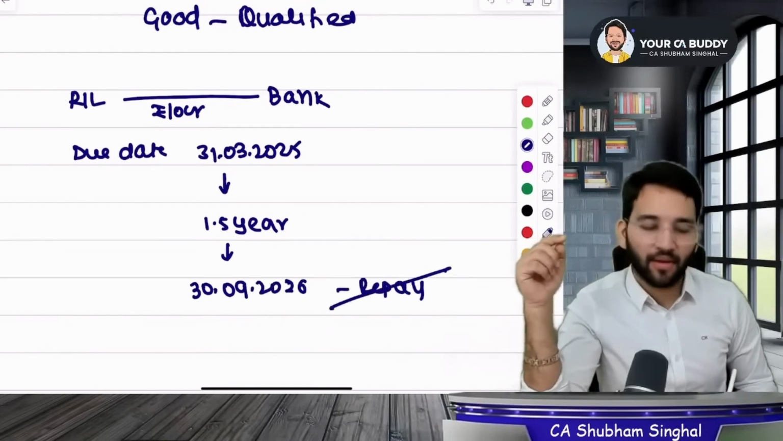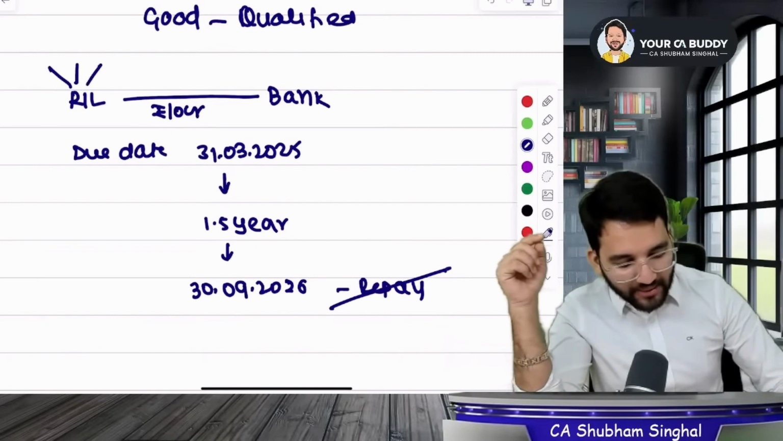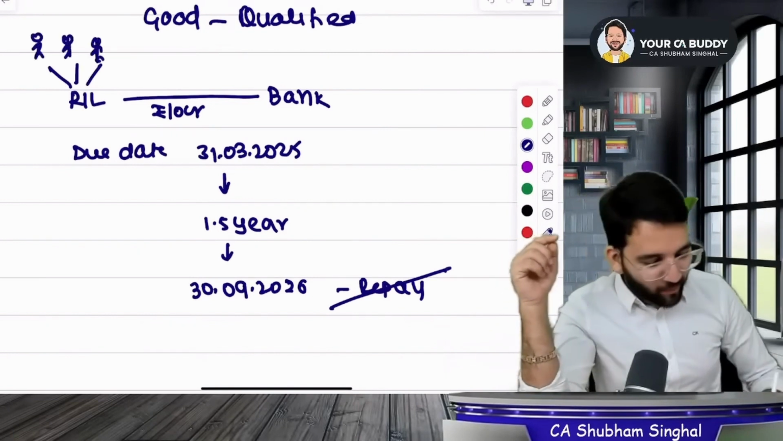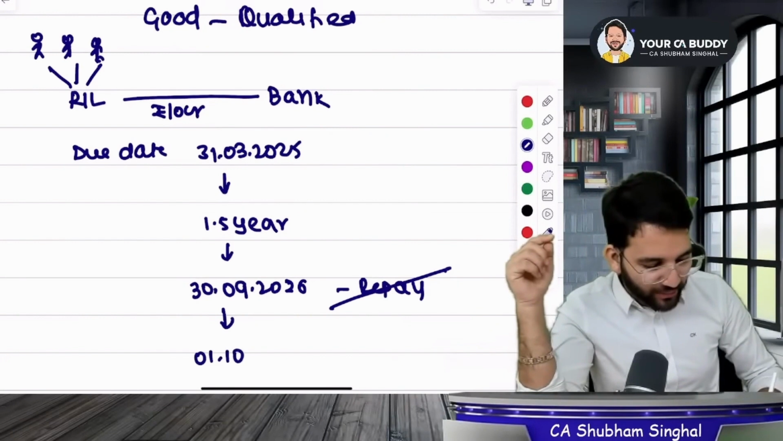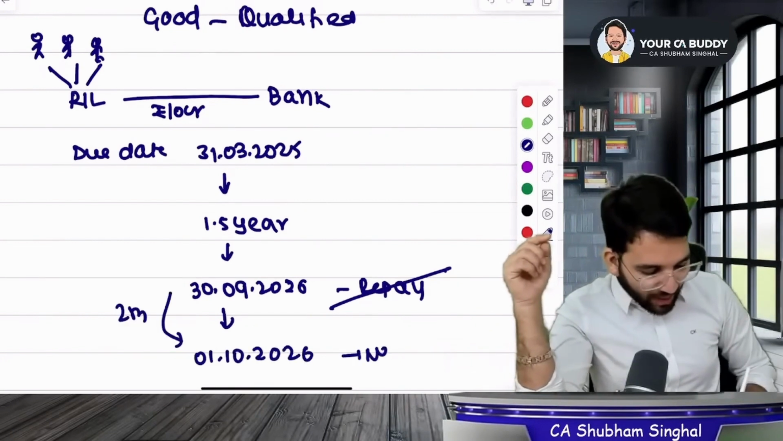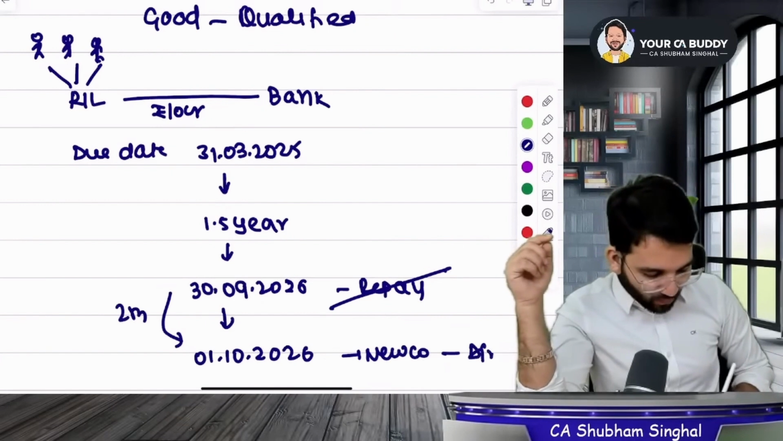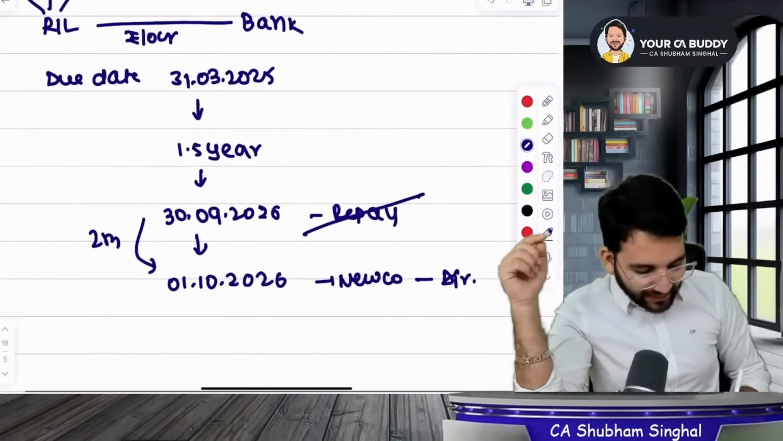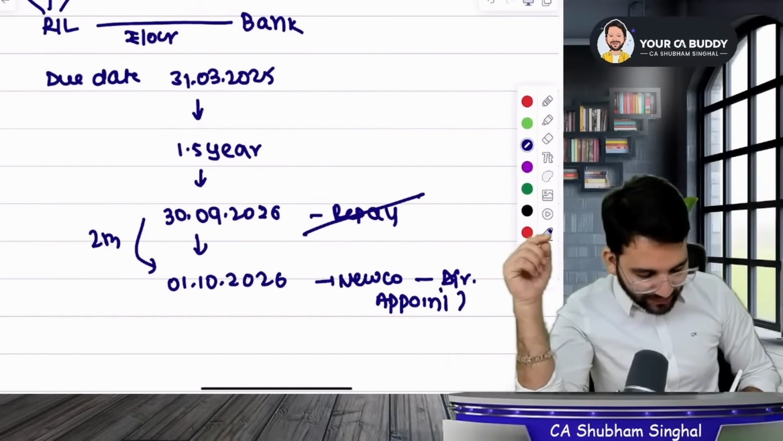Reliance has 3 directors in it. Now, what are those 3 directors saying? Let's talk about the 1st of October 2026. Now, what are they saying after 2 months? They are saying that they want to become directors in a new company. Can they be appointed as directors in this new company?